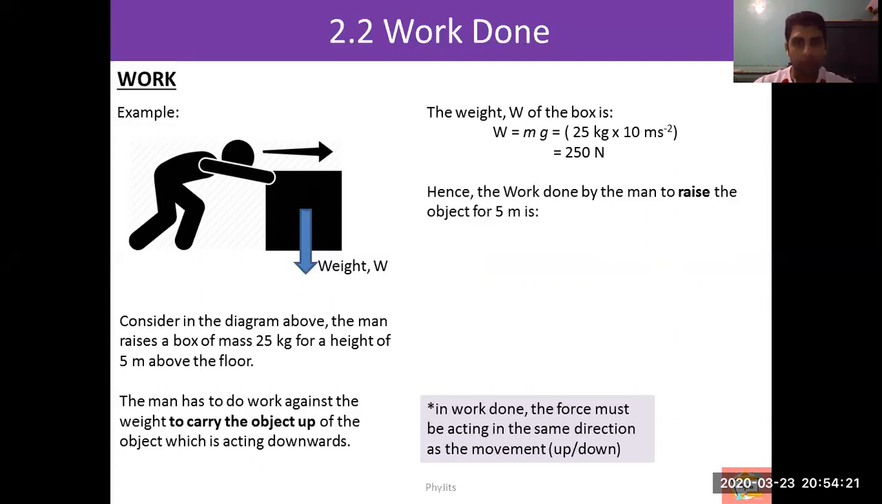Hence the work done to raise the object by 5 meters is work done equals force times displacement, or how high you are carrying the object. So 250 times 5 gives 1250 joule of energy required to raise the object up by 5 meters. Let's see another example.